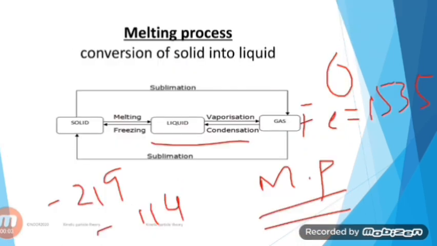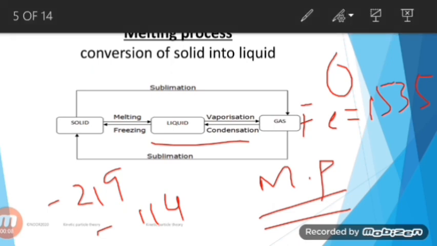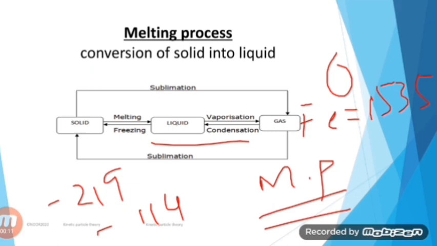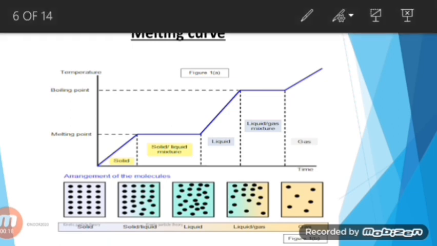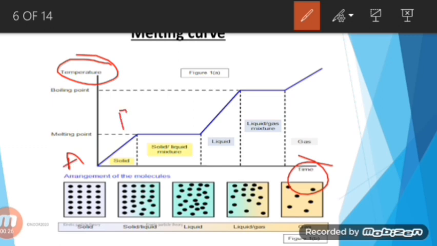If we plot a graph of temperature against time, we will get a curve which is called the heating curve or melting curve. Basically, the heating curve of any substance shows how the temperature of a solid changes as it is heated to its melting point. So here is the melting curve. Temperature will be taken on the y-axis, whereas time will be taken on the x-axis. From point A to B, the solid will be heated. As the temperature of the solid increases until it reaches its melting point, at point B the solid will start melting. From point B to point C, what will happen?